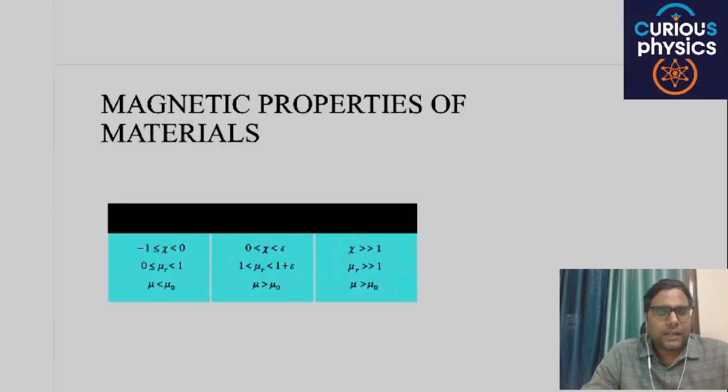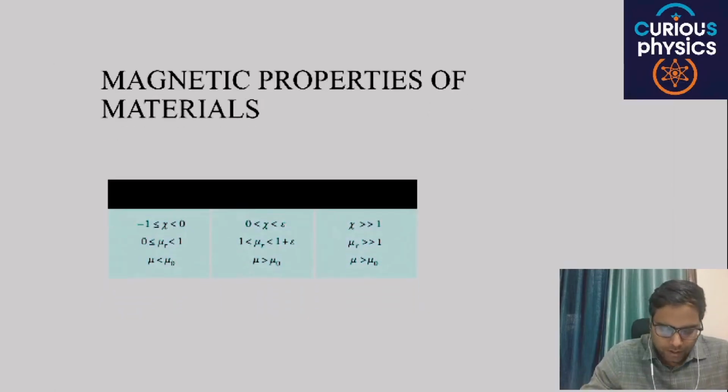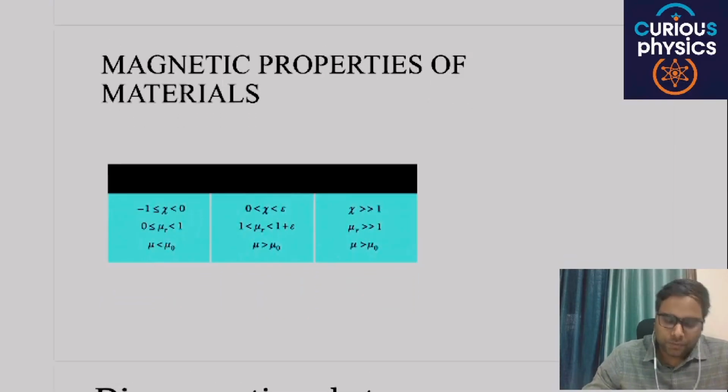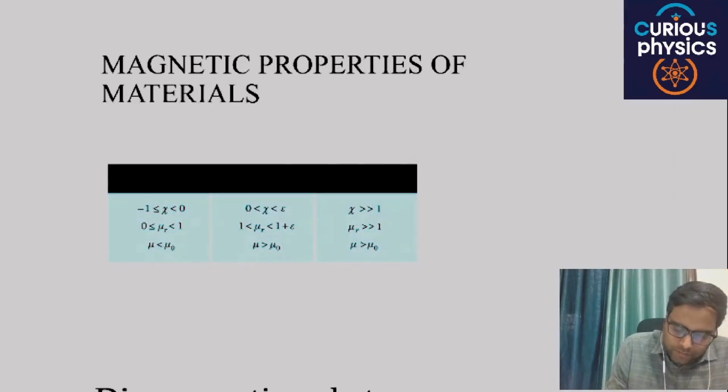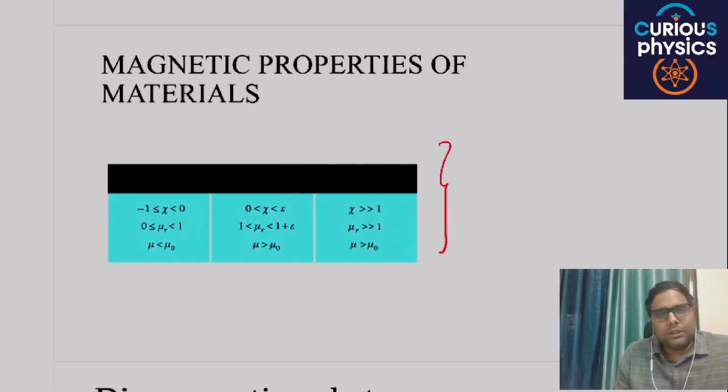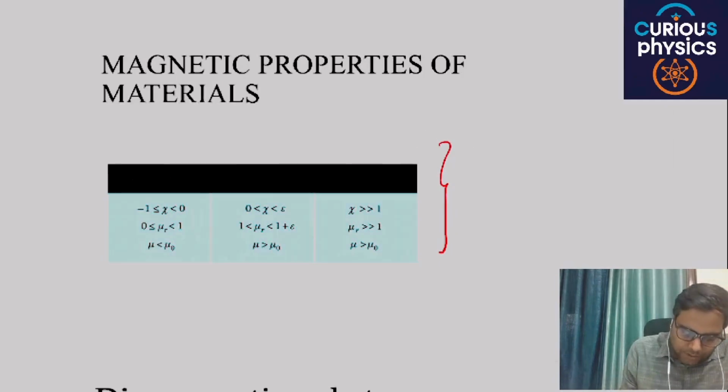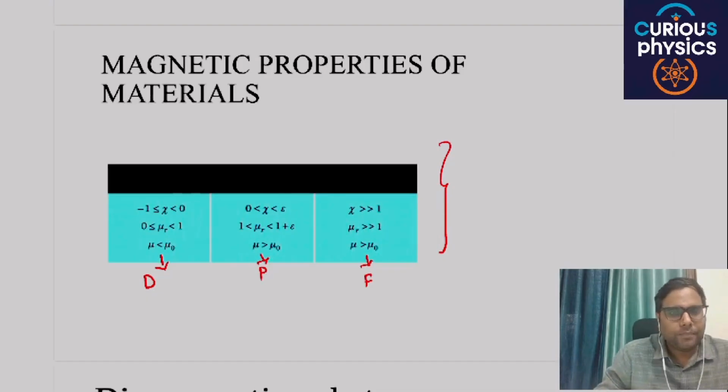Today I am going to start the second part of this particular chapter, matter and magnetism. In this chapter we are going to discuss the basic difference between diamagnetic, paramagnetic and ferromagnetic materials. We have just ended this topic in the previous chapter, where we discussed that these materials are diamagnetic, these are paramagnetic, and these materials are ferromagnetic materials.